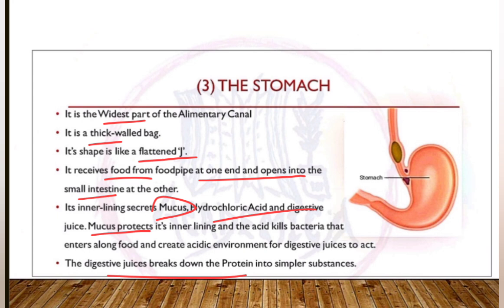Mucus protects its inner lining, and acid kills bacteria that enter along with food and creates an acidic environment for the digestive juices to act on it. Okay, the digestive juice breaks down the protein into simpler substances.